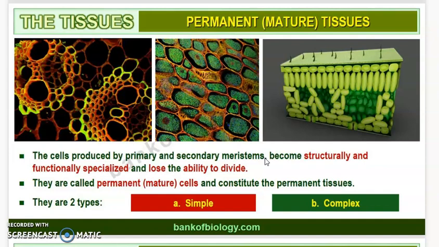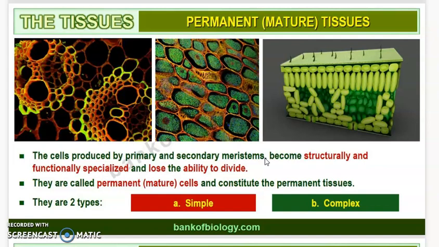Okay, now meristematic tissue can divide continuously, and once the primary and secondary meristems are giving rise to structurally and functionally specialized cells, they will lose the ability to divide. Okay, and then what happens? Such cells will become permanent or mature cells, and they constitute the permanent tissue. Okay, understood it. So this is about the permanent tissue.